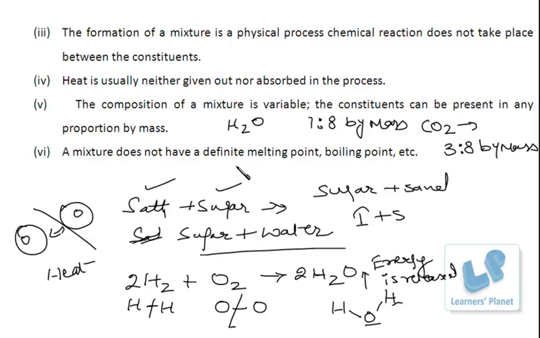A mixture does not have a definite melting point and boiling point. Remember this, a mixture does not have a definite melting or boiling point. These melting or boiling points depend upon the concentration of the solute or the substance present in the solution. They depend upon the concentrations, they depend upon the nature of the substance. But a compound has a definite melting and boiling point. So these are the properties of mixtures and the types of mixtures.